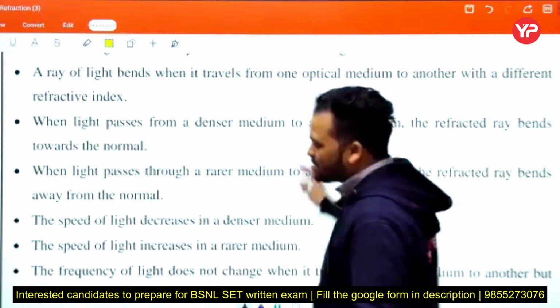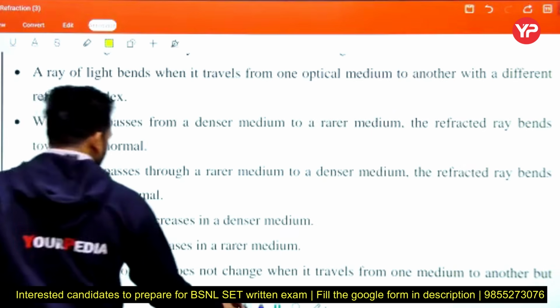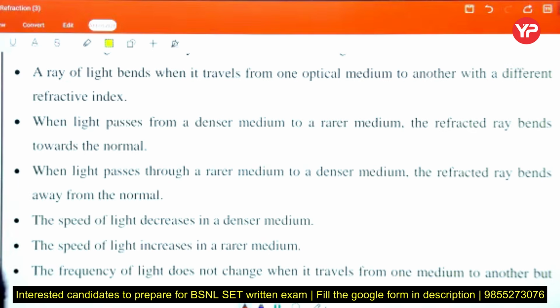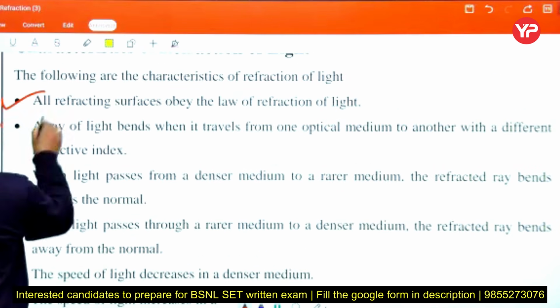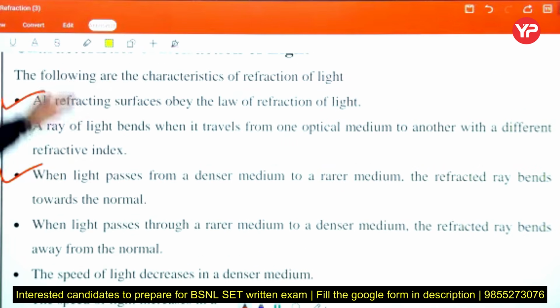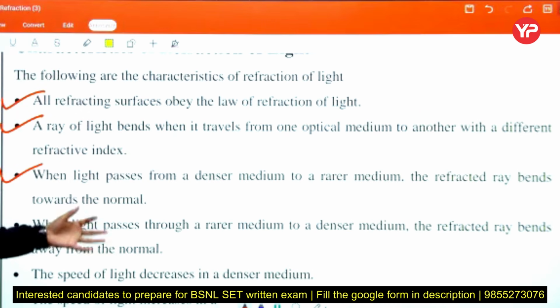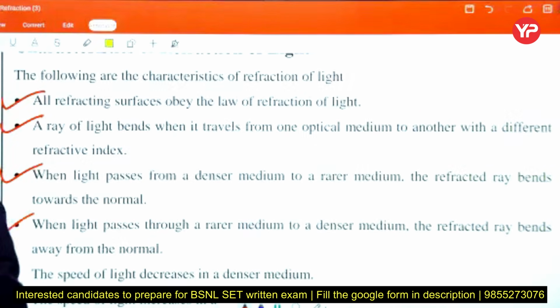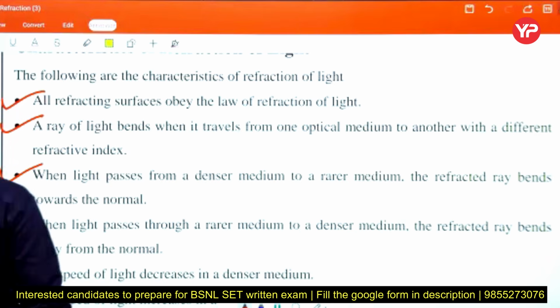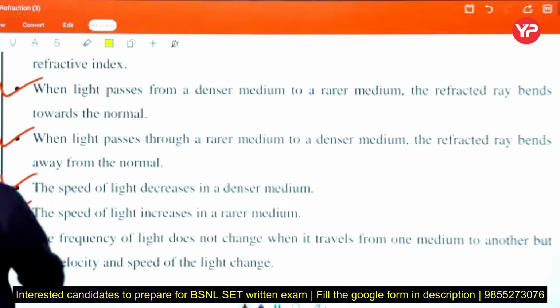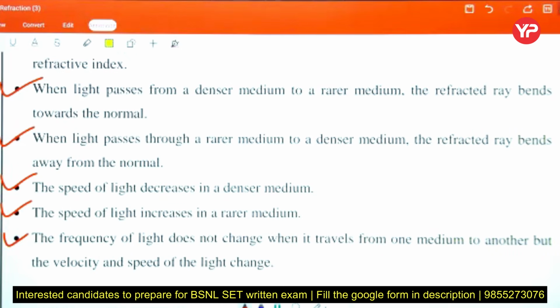Now, beta, these are the same points. Tell me, do you face any difficulty in any point? Tell me, beta, is this clear? If you read it by yourself and face any difficulty in any point, then please tell me. Clear? Are all points clear or not? This is the summary of the refraction.